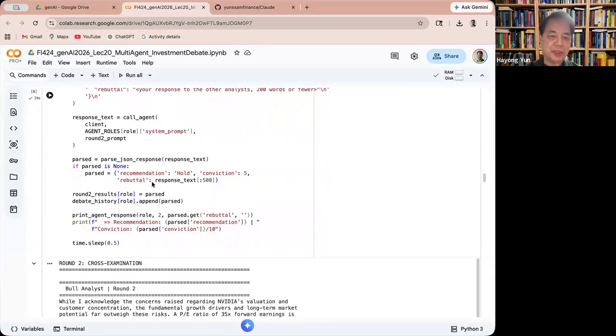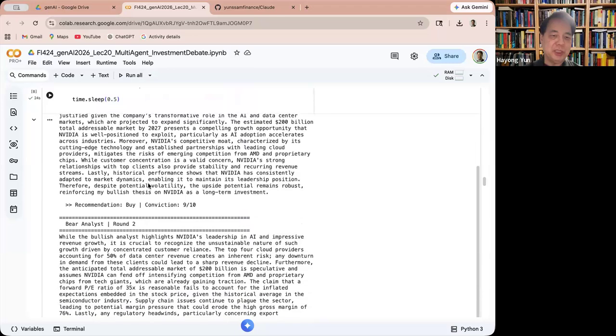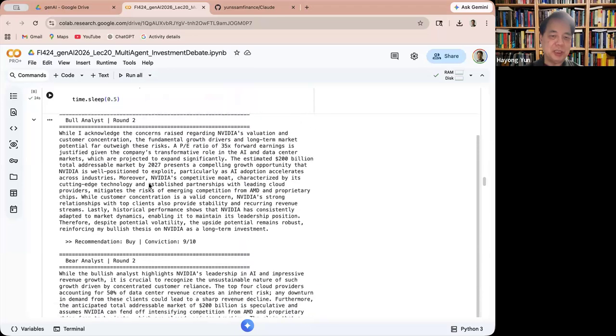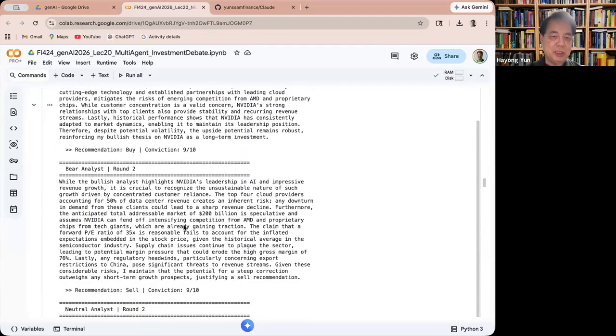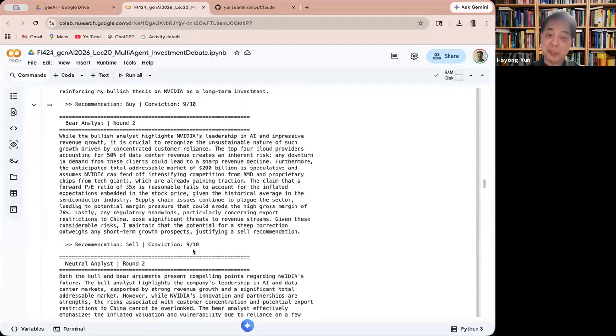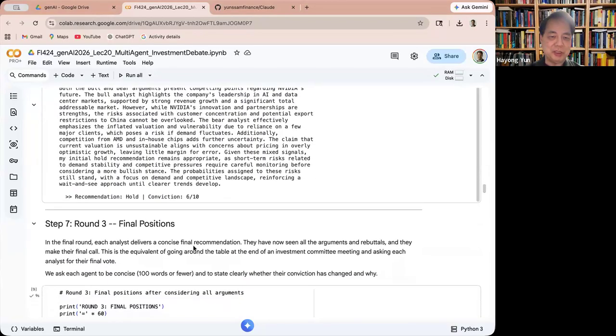Okay, and then print the arguments. So you get the cross-examination, and now you can see that the bull analyst is still a buy with conviction 9 out of 10. The bear analyst is a sell with conviction 9 out of 10. And the neutral analyst's hold conviction stays steady.